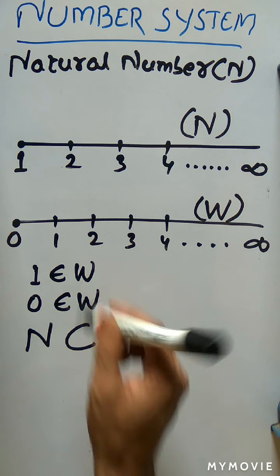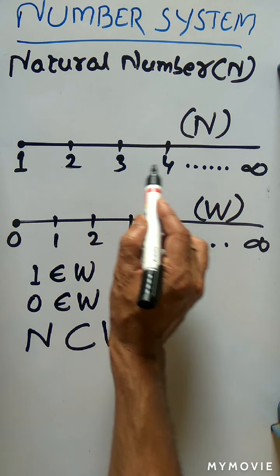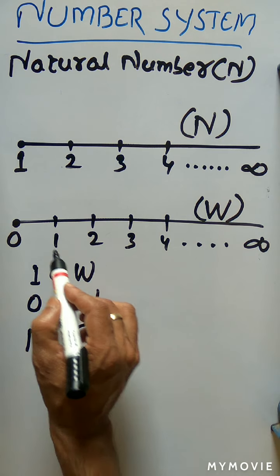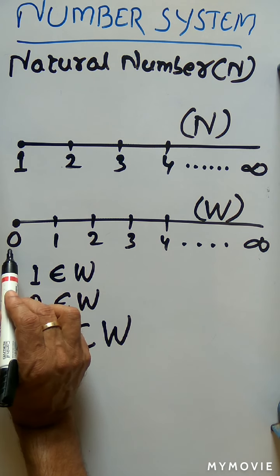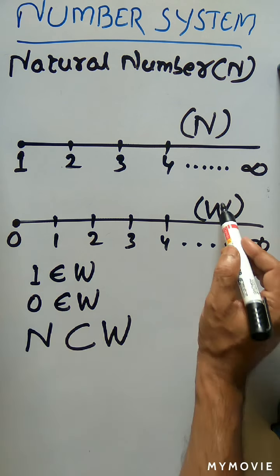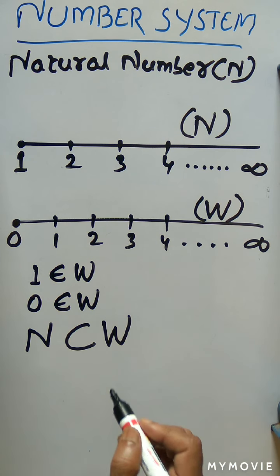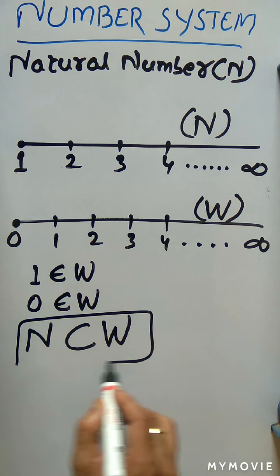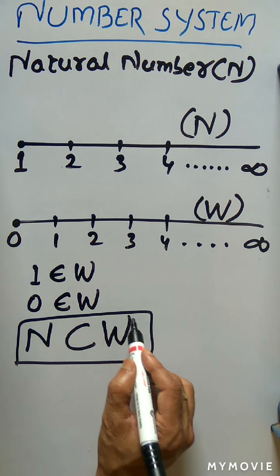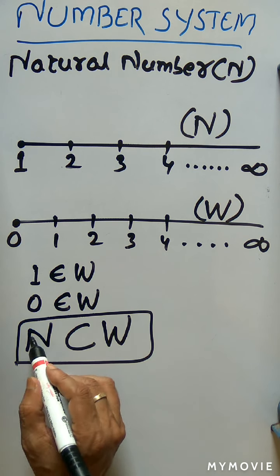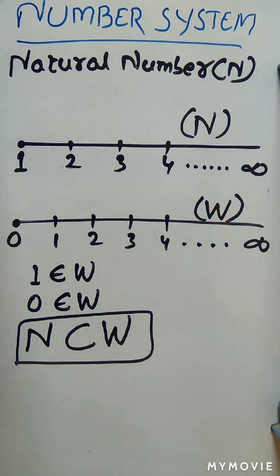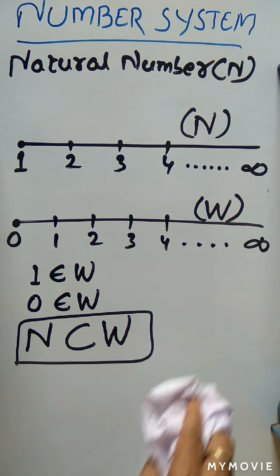Whole set. So from 1, 2, 3 up to infinity, it belongs to the natural set. And with the natural set, if you add an extra number, that is 0, so this will come under which set? Whole set, W set. Okay, so I can say N is a subset of W. That means every element of the natural set belongs to which set? Whole set. Okay, then we'll switch over to a new set, that is called the integer set.